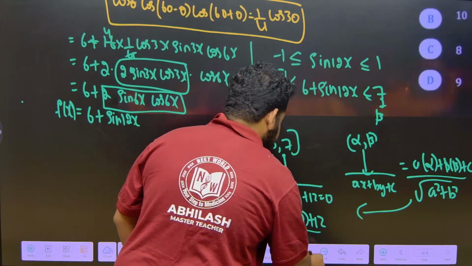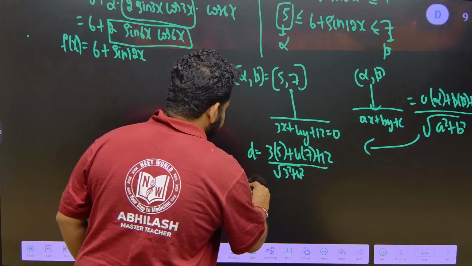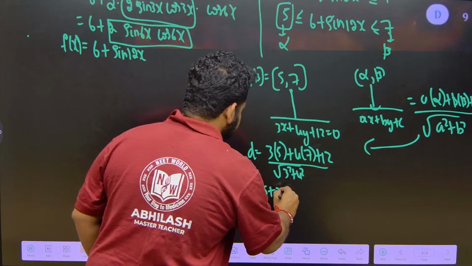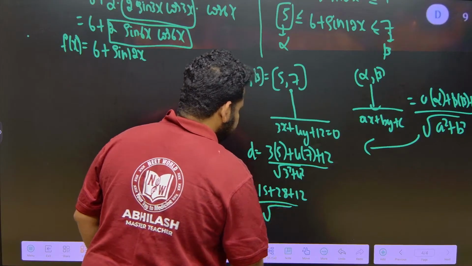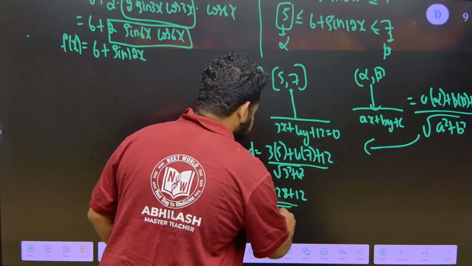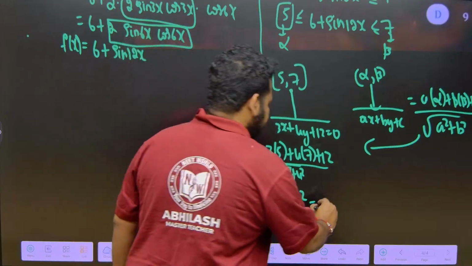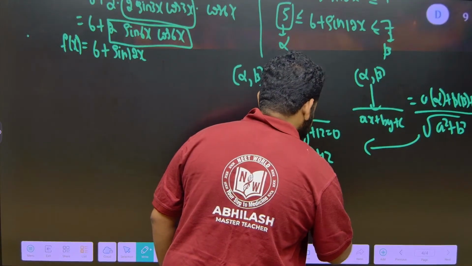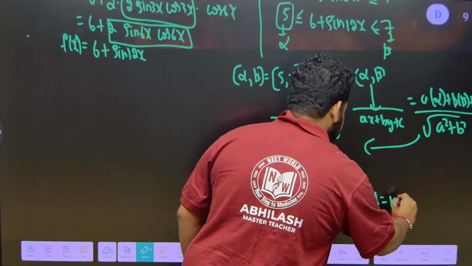So d is equal to 15 plus 28 plus 12 divided by square root of 9 plus 16, that is 25. 28 plus 12 is 40, 40 plus 15 is 55, 55 divided by square root of 25, which is 5, so 5 elevens are 55. So the value of d is equal to 11.